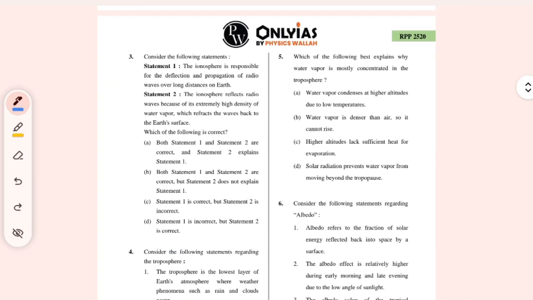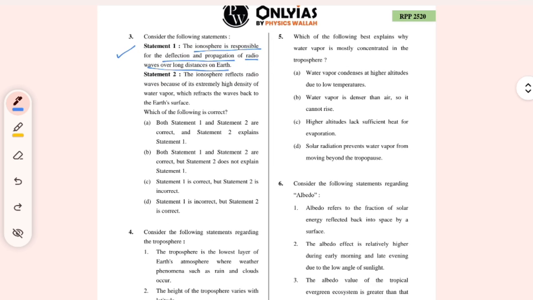The third question says, statement one: the ionosphere is responsible for the reflection and propagation of radio waves over long distances. Very much a factual question, right? Statement two: the ionosphere reflects radio waves because of its extremely high density of water vapor, which refracts the waves back to the Earth's surface. Okay, which reflects back to the Earth's surface.